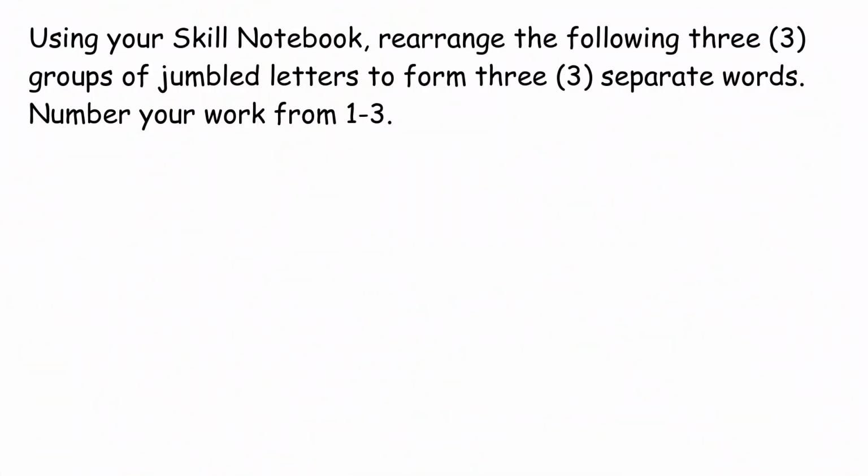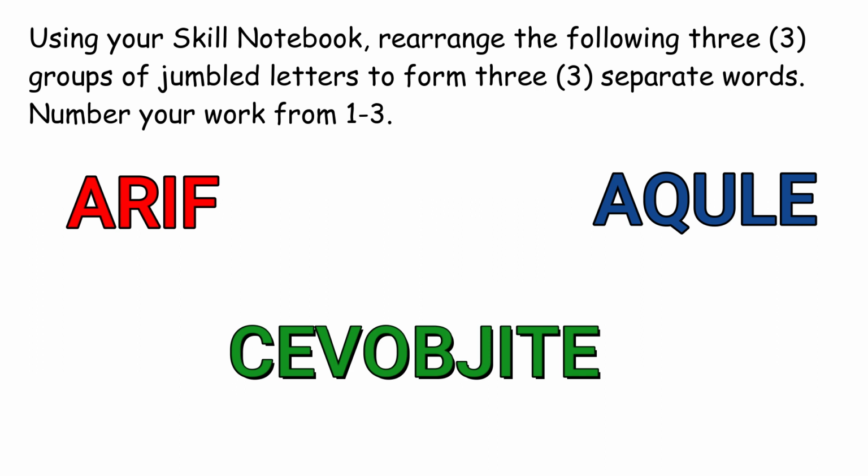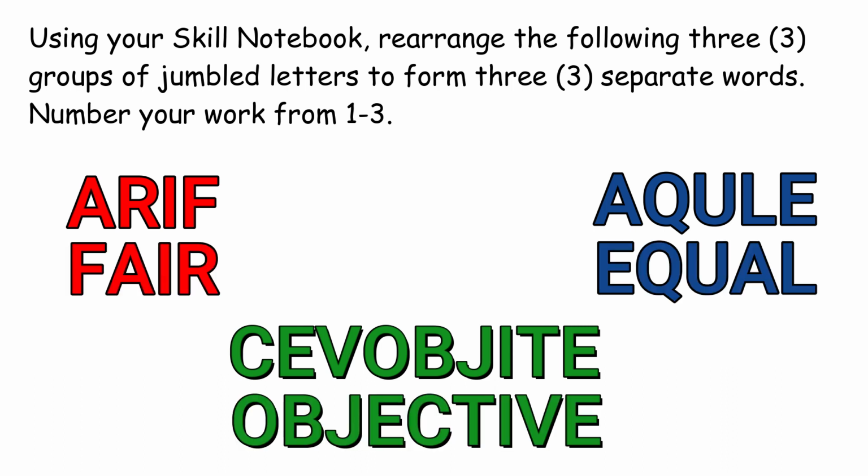Using your skill notebook, rearrange the following 3 groups of jumbled letters to form 3 separate words. Number your work from 1 to 3. RF, Acule, Sivogite. Go! Are you done? Now check your work. The answers are the words fair, equal, and objective.